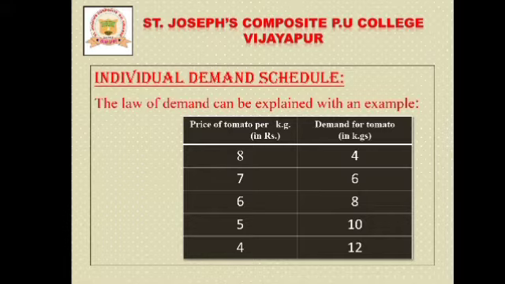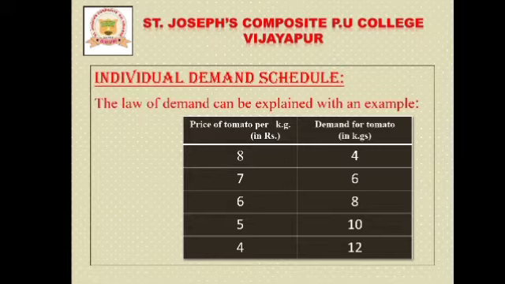Students, just observe this here. In the individual demand schedule, the prices of tomatoes per kg are rupees 8, 7, 6, 5, 4. And the demand for tomato, in kgs, is 4, 6, 8, 10 and 12.